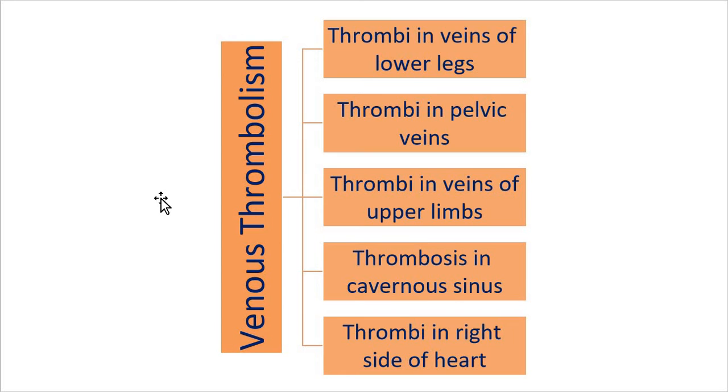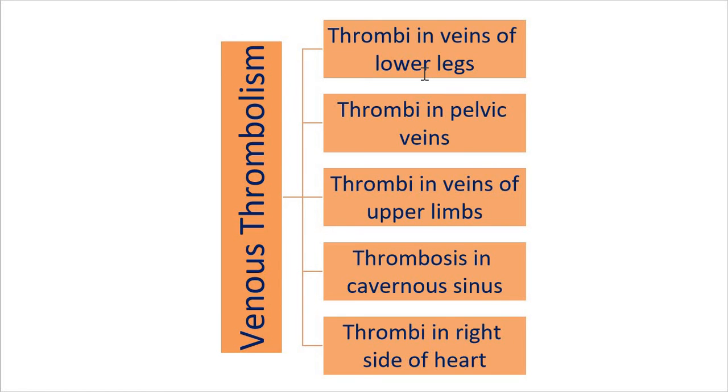The venous emboli may arise from sources such as thrombi in the veins of the lower leg. If the veins of the lower leg show thrombi, this is a cause of venous thromboembolism.